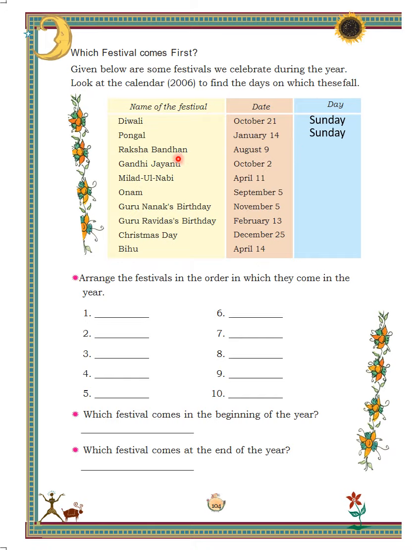Similarly, Raksha Bandhan was on Wednesday and Gandhi Jayanti was celebrated on Monday. In this way, you guys search for the below festivals in the calendar and write on which day it occurred. Next is, arrange the festivals in the order in which they come in the year.